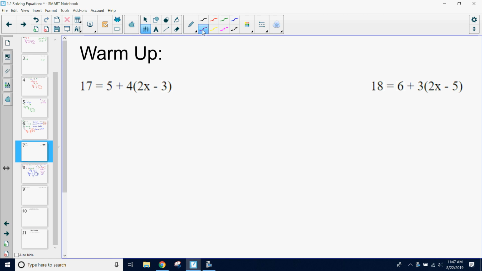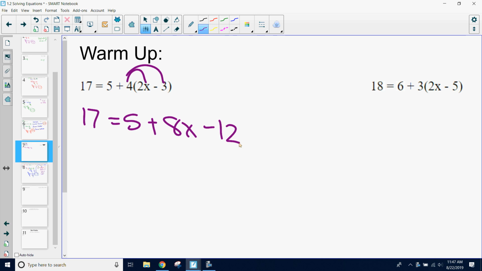Distribute. So we have that 4 outside our parentheses. As soon as we see parentheses in any type of equation, we always want to distribute first. So we have to multiply that 4 in there. And so we get 17 equals 5. We can copy that down from above. And then 4 times 2 is 8x. And then 4 times -3 is -12.